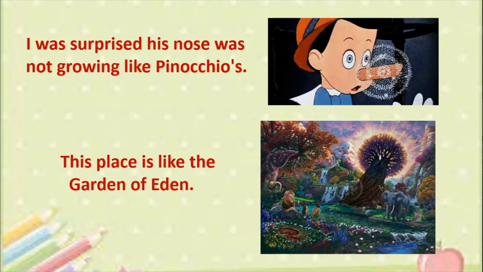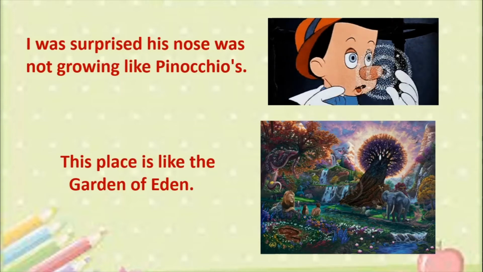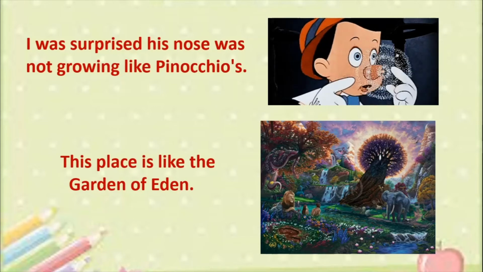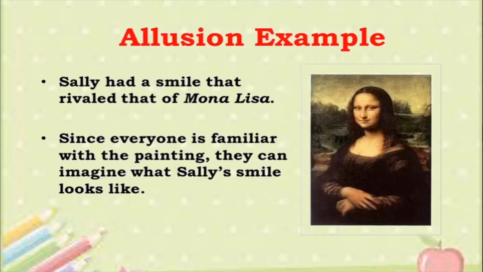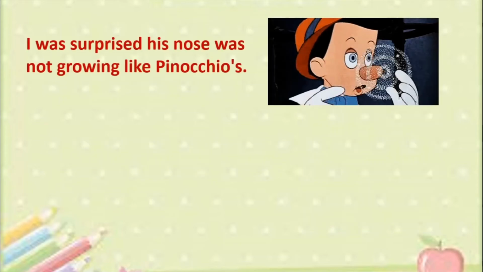So see this picture? It is really beautiful, isn't it? So when a place is extremely beautiful, you say this place is like the Garden of Eden. Alright? So these are all examples which will tell you what the meaning of allusion is.